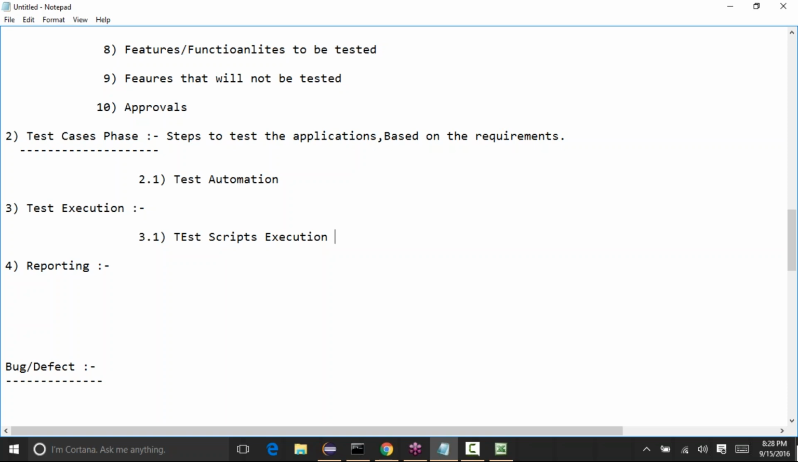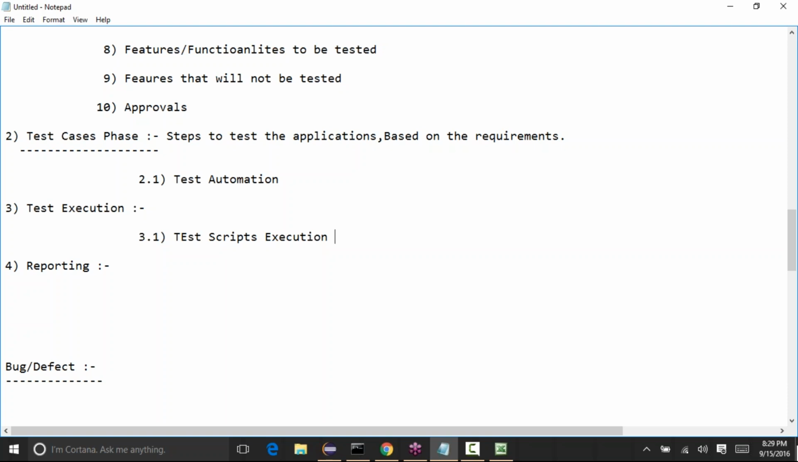When we do automation testing, like when we do Selenium, then you will understand what that execution is and how you do the test automation. But if it is only manual, we will write the test cases and manually execute them. These two phases, test automation and test scripts execution, only come into the picture if the company wants to do test automation.